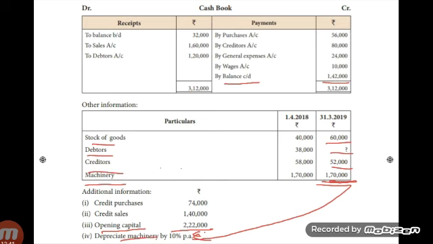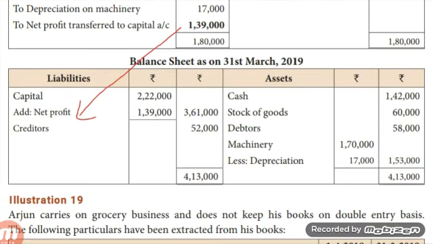Next, machinery is an asset. Enter on the asset side. It has adjustment. So enter the amount in inner column. Okay. Machinery, inner column 1,70,000. Less depreciation 17,000, underline and write the balance in outer column. Okay, no more assets. Then liability side we already entered creditors. Next, capital, opening capital 2,22,000. Add net profit. Then no more transaction. Find the total. You will get tally balance.